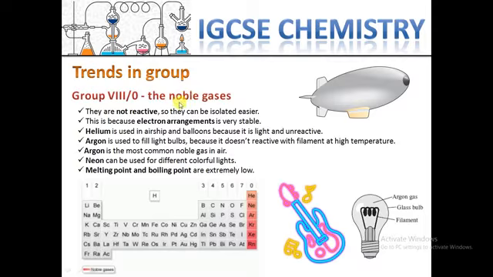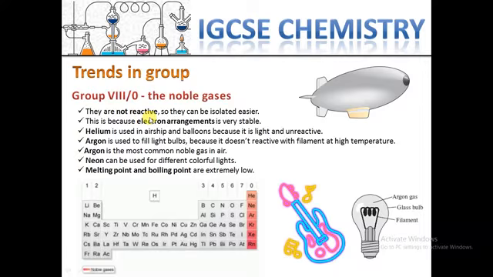They are famous as noble gases because long ago the scientists who discovered neon or argon were awarded the Nobel Prize. That's why after that scientists called this group noble gases.